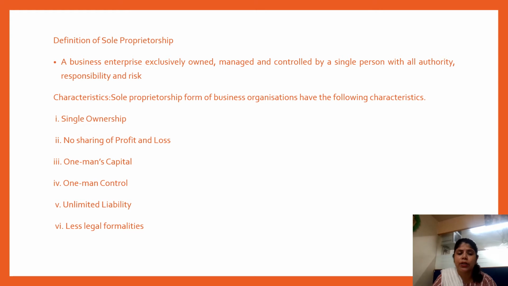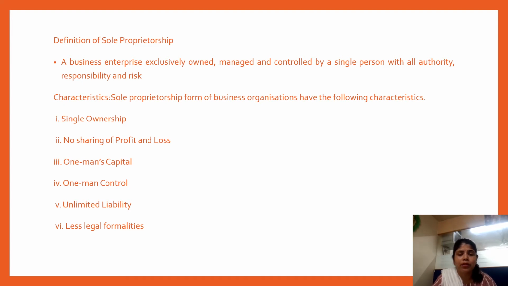Now, what are the different characteristic features associated with the sole proprietorship form of business? Number one is single ownership. Since the person himself is the only person who has invested, is managing and is controlling, he is the sole owner of the business. No sharing of profit and loss, since there are no other people associated with him who have contributed money. So if he earns profit, he will enjoy that. In case he bears loss, he has to bear the losses.